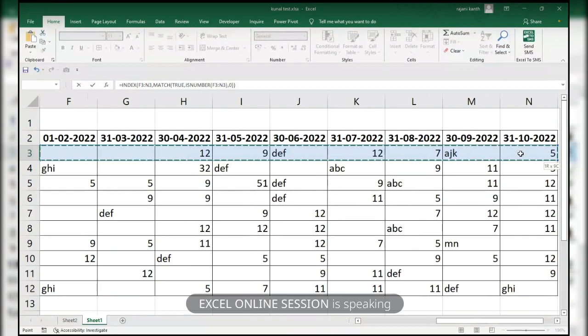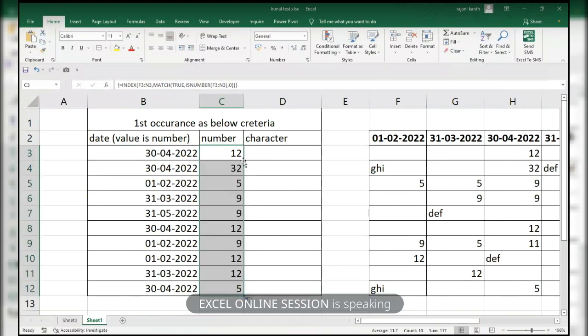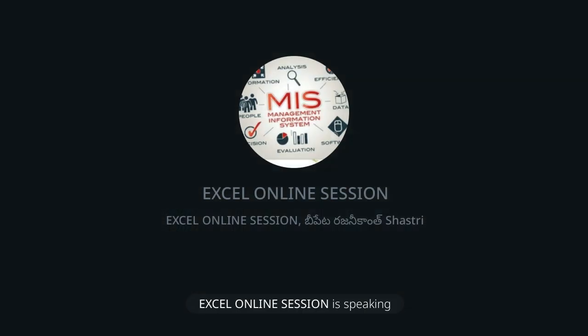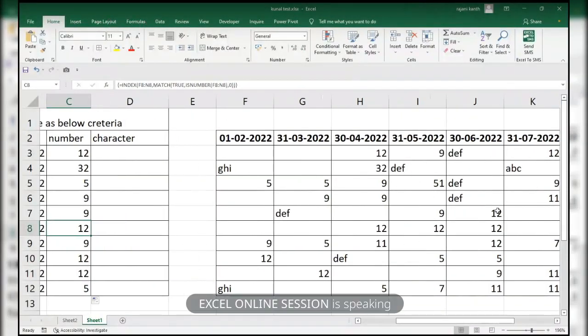I'm not freezing anywhere because it should move relatively when I drag this formula row-wise. Now use Control Shift Enter. See, 5 is the first occurrence of a number, 9 here, and here 12. Here is the 12, the first occurrence of a number.